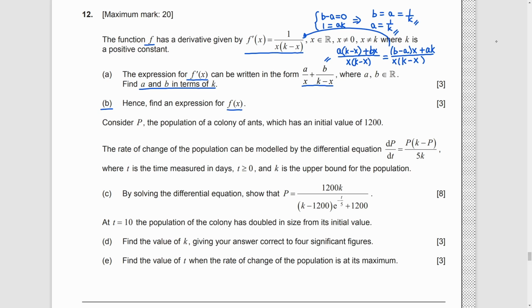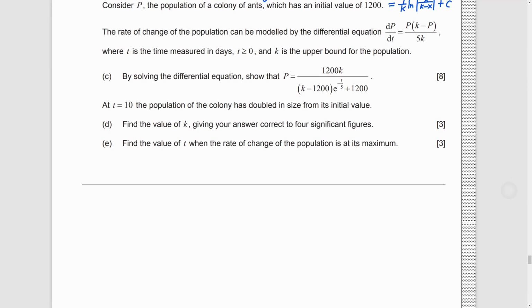Part B. Find f(x). After we break it into partial fractions, we can easily integrate f dot x to get f(x). Just need to remember, integral of 1 over x is natural log absolute x. And by the skill of substitution, we get 1 over k times natural log absolute x over k minus x plus c.